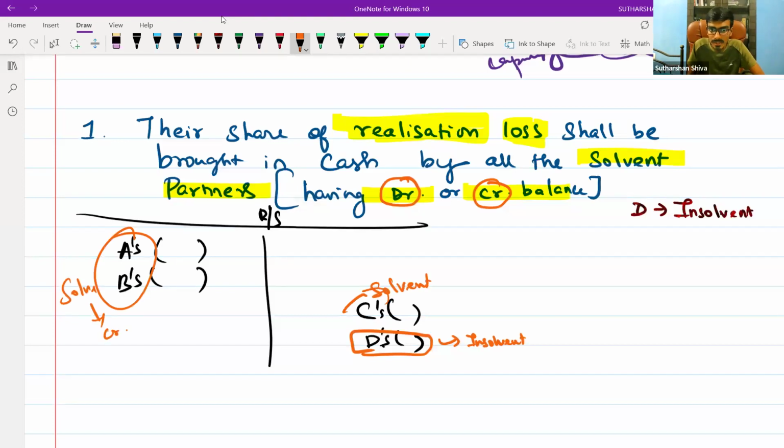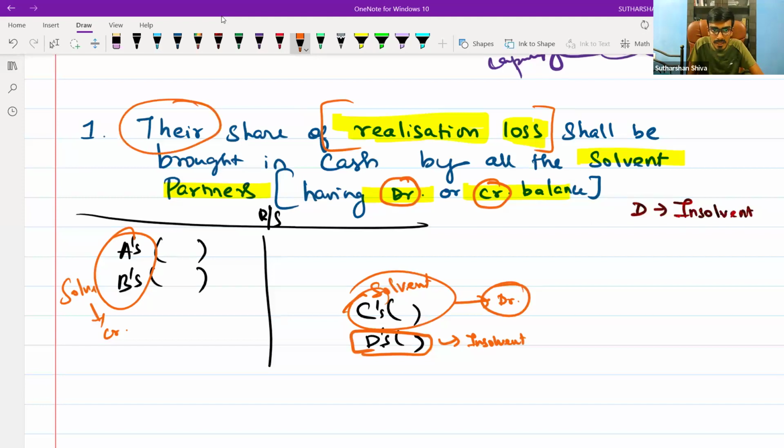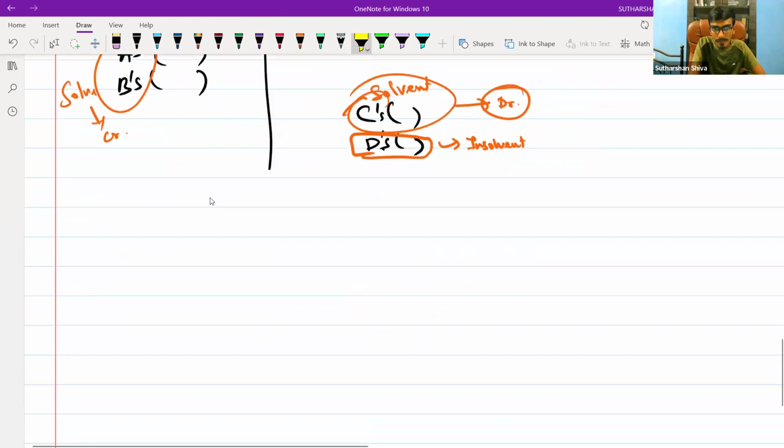Now, A and B are solvent partners having credit balance. C is a solvent partner having debit balance. Both will contribute to the realization loss. Their share, their profit sharing, they should contribute. They should bring this cash. This is the first ruling they have given. Are you able to understand? Yes, sir. Now come to the second part, and then I will revisit point 1.